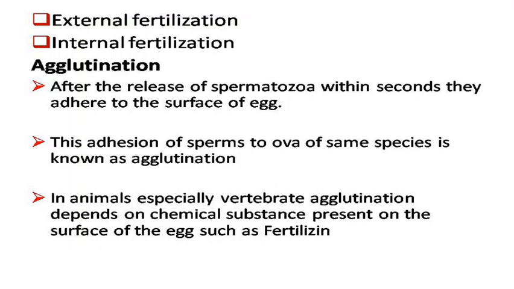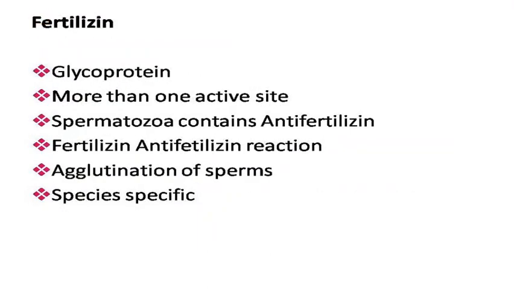This fertilizin, which is present on the surface of the ovum, is a glycoprotein.